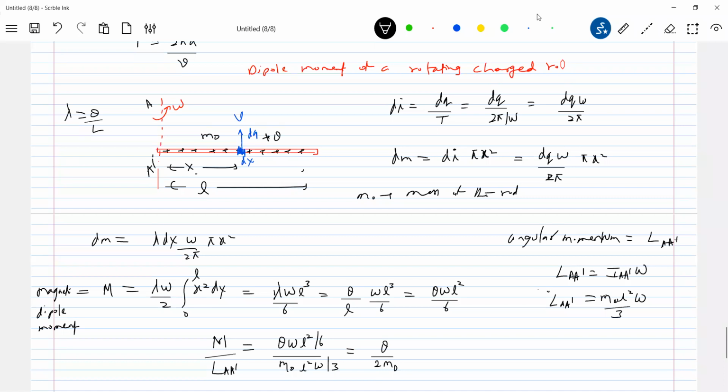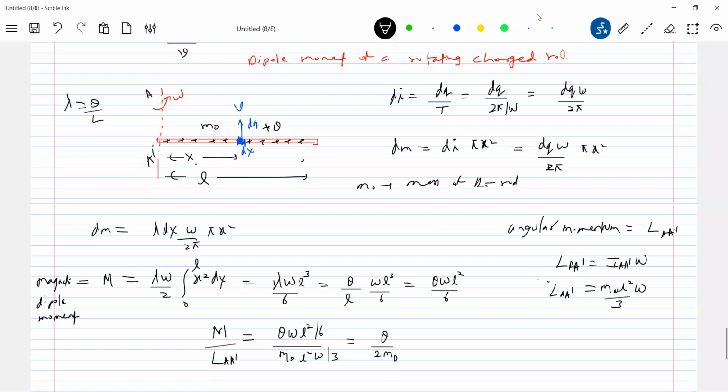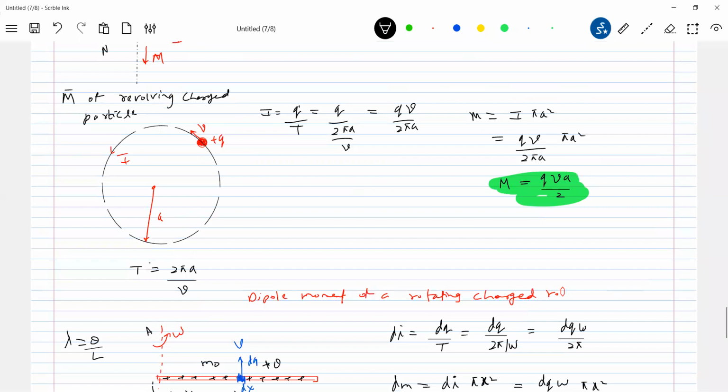Similarly for the charged particle also, let's go back. Just see once. So what is the ratio of dipole moment to angular momentum of this non-conducting charge rotating system? Charge divided by twice its mass. For the charged particle also, what is the angular momentum?